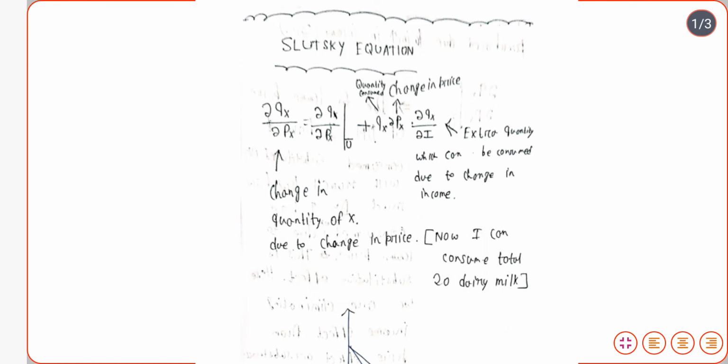The Slutsky equation was derived by Slutsky and it is quite popular. We have heard about the terms price effect, income effect, and substitution effect, but we don't know the actual basis or source of these terminologies. To understand the actual source of these terms, we have to understand the Slutsky equation. That is the actual basis of the price effect, income effect, and substitution effect.